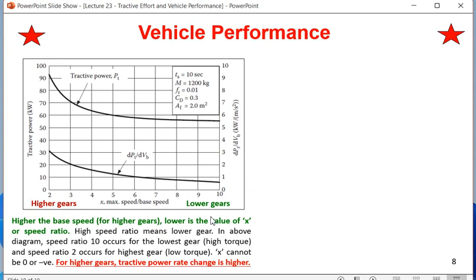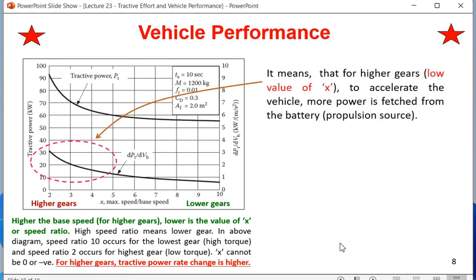In the above diagram, a speed ratio of 10 occurs for the lowest gear at this point, and a speed ratio of 2 occurs at the highest gears, that is on the left side. It's called low torque. X cannot be negative or 0. What is the significance of this graph?